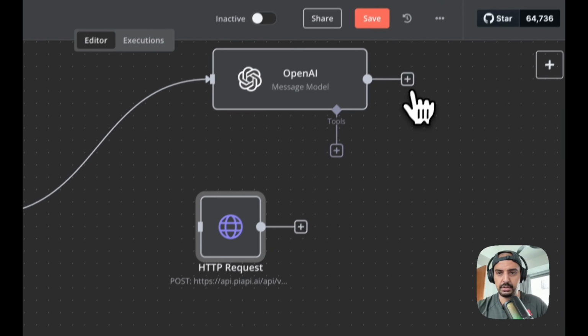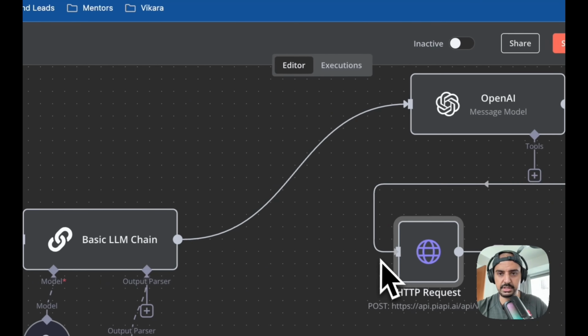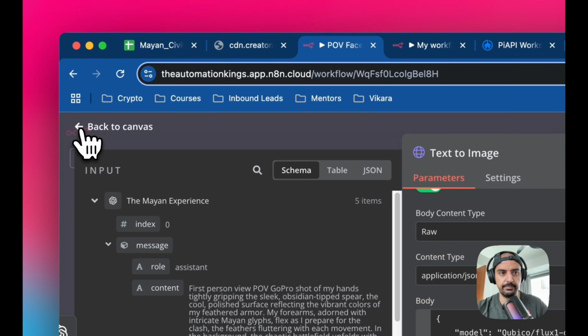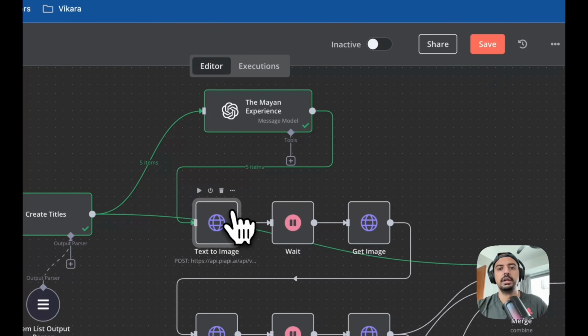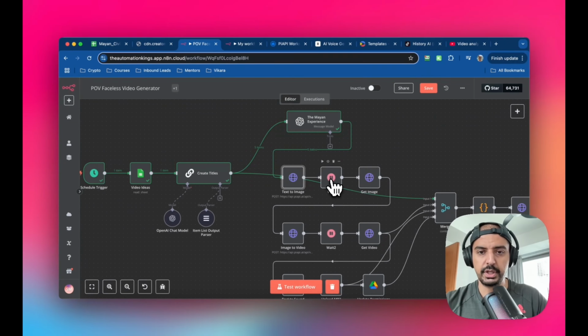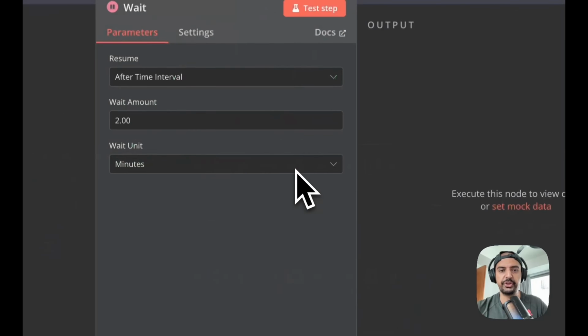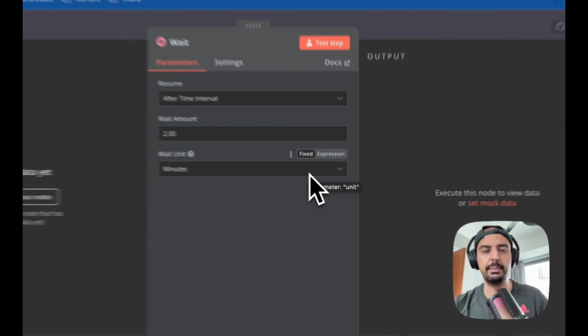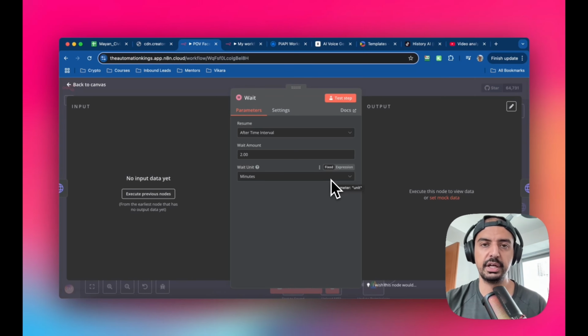And that's the first part. Okay, so let's just connect this up, which will look like the original build, right? The next module you want to connect is a wait module. Okay, and the reason for that is because when you use a text to image creator AI tool, it's not instant, right?